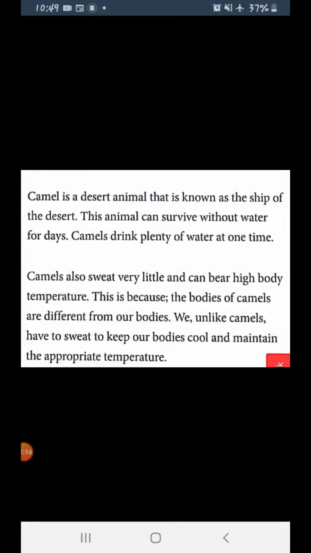So students, today I am coming up with the second part of the chapter, the desert. I hope you remember what I taught in the previous video, part 1. I taught the first part of the chapter, and now I am going to complete the remaining part of the chapter. Clear? So I think you must remember what I taught in the previous video. Okay, so let's have a short recap.